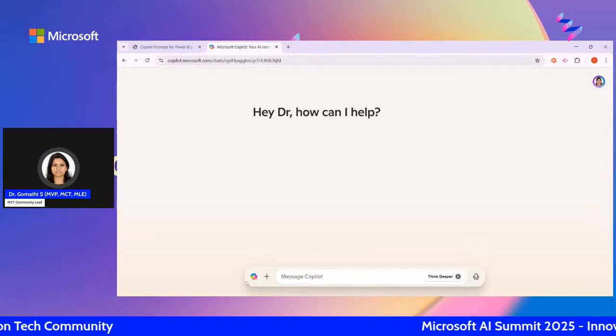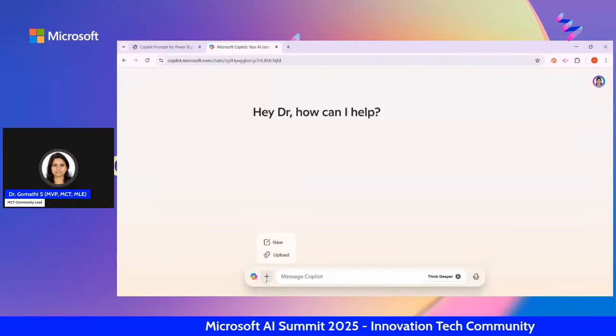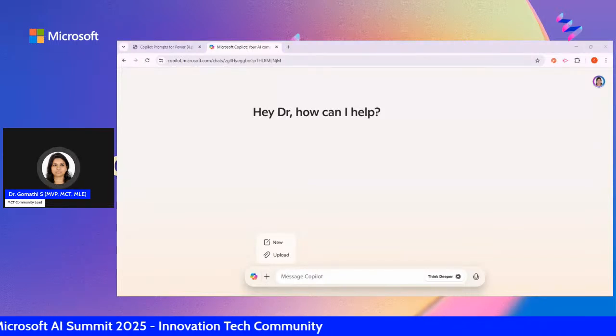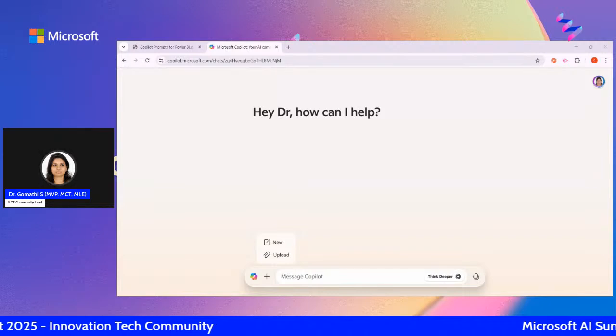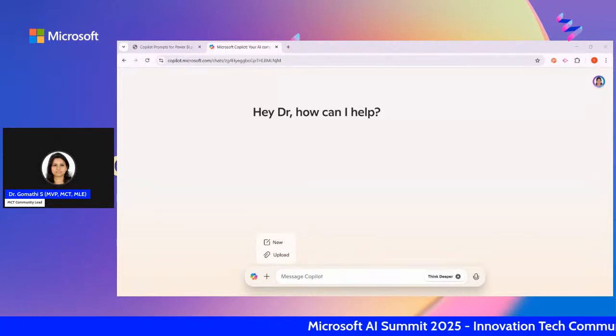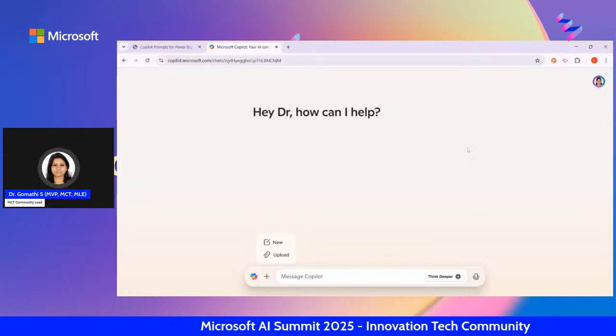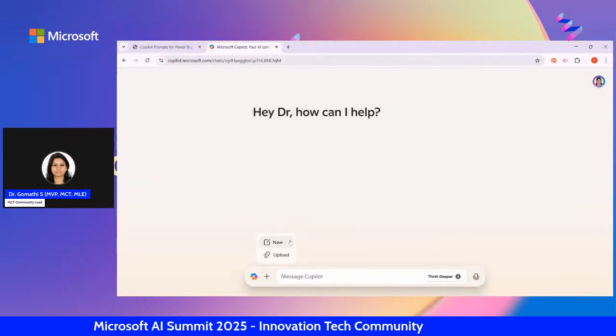The first thing you can see is what you can add. If you want to upload a document or an image or something and ask about it, you can use this. Those who are new to Copilot, you can learn and understand this. And the second one is new: if you want to go ahead, start with a new chat.